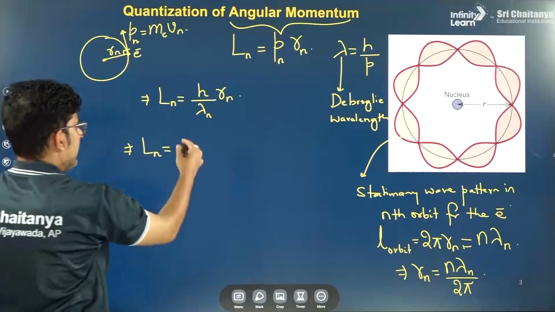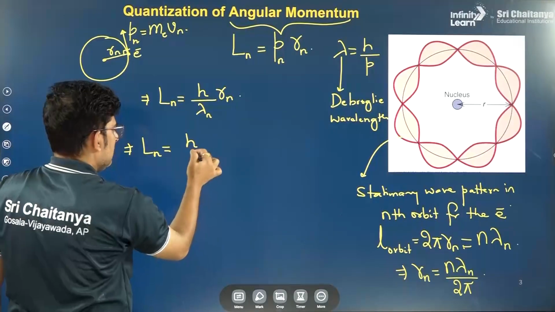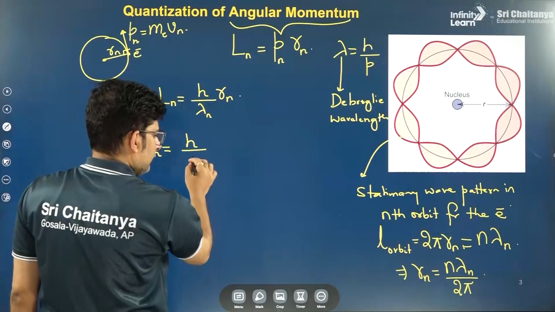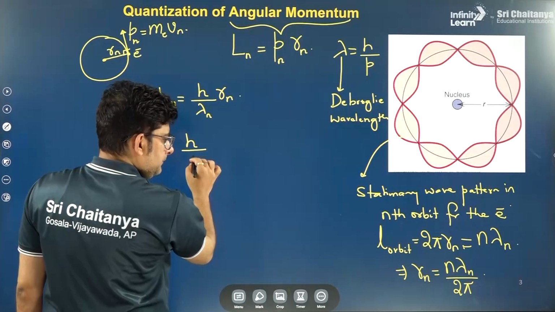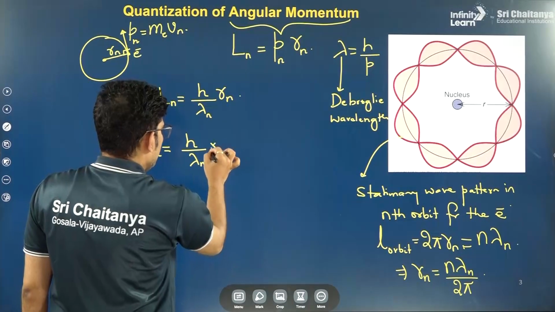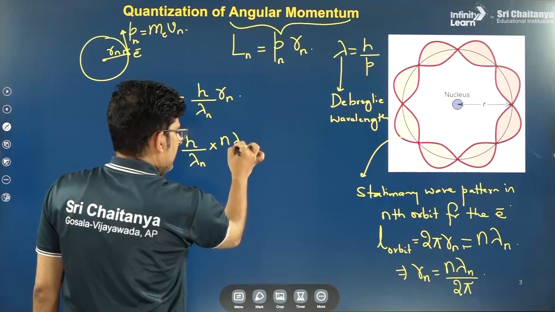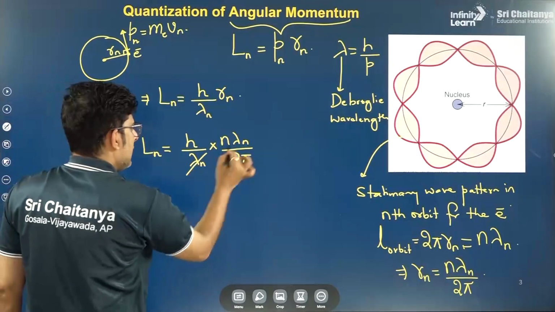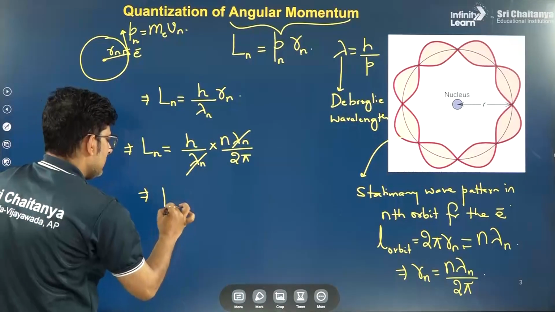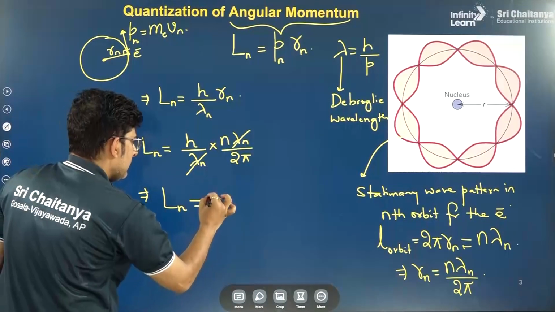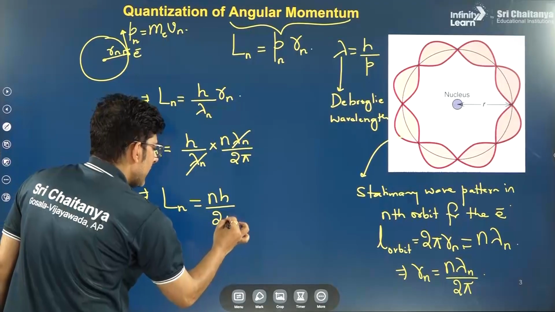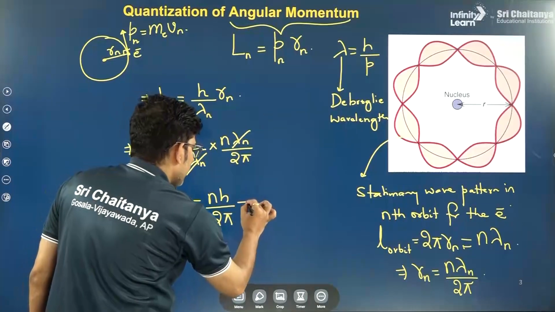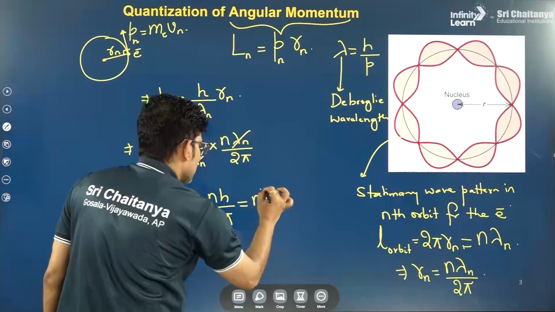Now put it over here, what do we get? h by lambda n into Rn, which is n lambda n by 2 pi. So here lambda n cancels, and we get the angular momentum as nh by 2 pi, where h is Planck's constant and n is the principal quantum number, which we can also write as n h bar.